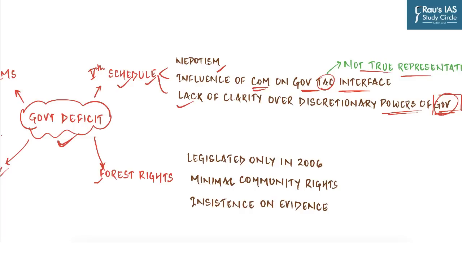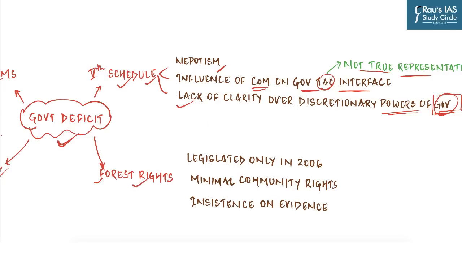We know that according to the Constitution of India, the governor is to act on the aid and advice of the Council of Ministers. But according to the provisions of the 5th Schedule, the governor can act on their own when it comes to matters related to the scheduled areas. And so this has led to a lot of confusion, and in essence, the true purpose for which the provisions of the 5th Schedule were constituted has not been realized.